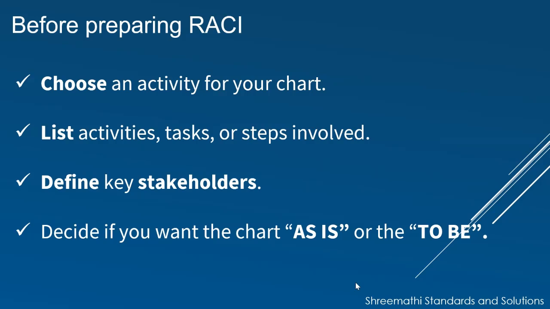Decide if you want the chart as-is or to-be. We need to decide, are we going to chart this as is the way it is working today or the way it should be working in the future? Sometimes the answer is obvious. If you're doing a plan for the future, you're charting future roles. Keep in mind, it's also possible to chart the as-is situation to learn more about how a system or a process is working today.